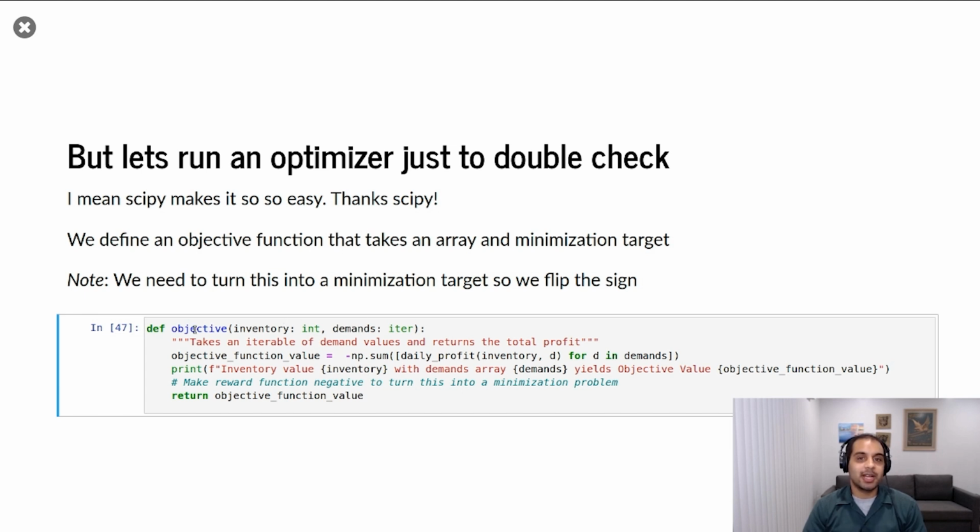What we do is we define a thing called an objective function. This is what the optimizer will use as the objective to minimize. Now, the minimization might be a little bit confusing, but that's just a convention. We want to maximize Anisha's profit. So we take the sum of the daily inventory values for all the demands that we have in particular, and we just make it a negative. So it turns into something that the SciPy algorithm will minimize instead.